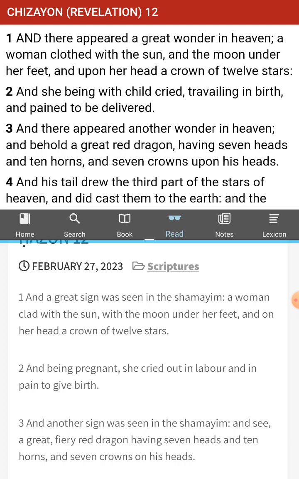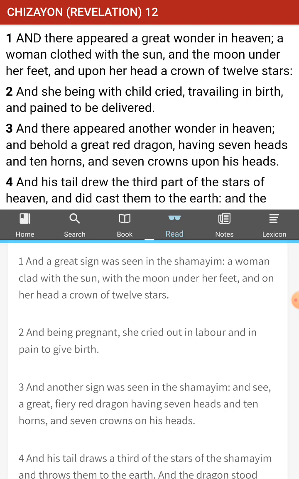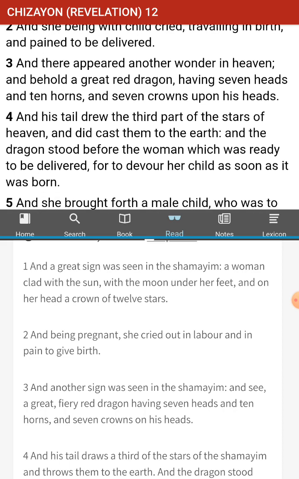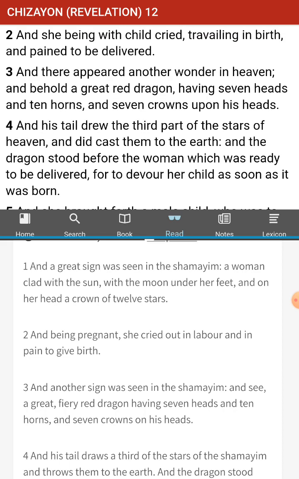It could always be. I mean, this whole thing is metaphorical for sure. But again, that doesn't stop us from speculating on what exactly it is or what this would look like. What it looked like to John was a woman that was super bright, had the moon under her feet and 12 stars around her head.